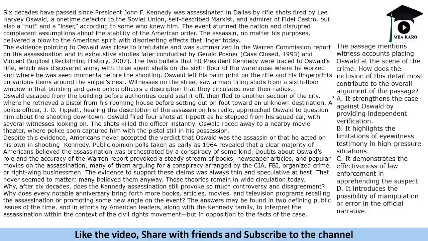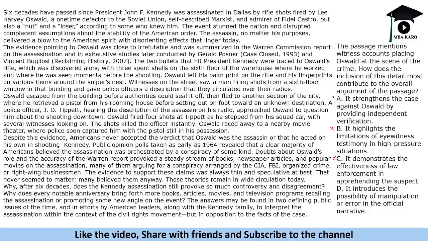Okay, it highlights the limitations of eyewitness testimony in high pressure situations. It does not highlight the limitations. It demonstrates the effectiveness of law enforcement in apprehending the suspect. Not exactly affecting the effectiveness. It introduces the possibility of manipulation or error in the official narrative.